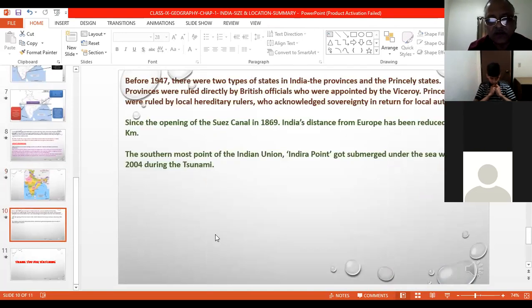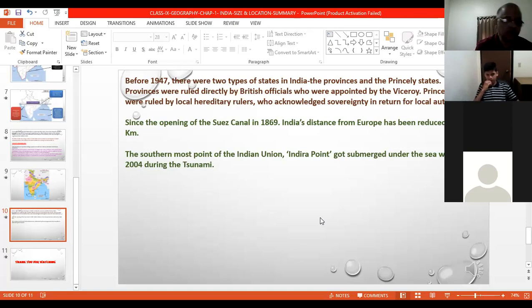Now, some of the things which you have to know. Before 1947, there were 2 types of states in India: the provinces and the princely states. The provinces were ruled directly by British officials who were appointed by the Viceroy. Princely states were ruled by local hereditary rulers who had accepted the sovereignty of the British, and in return they were given local autonomy to work independently.